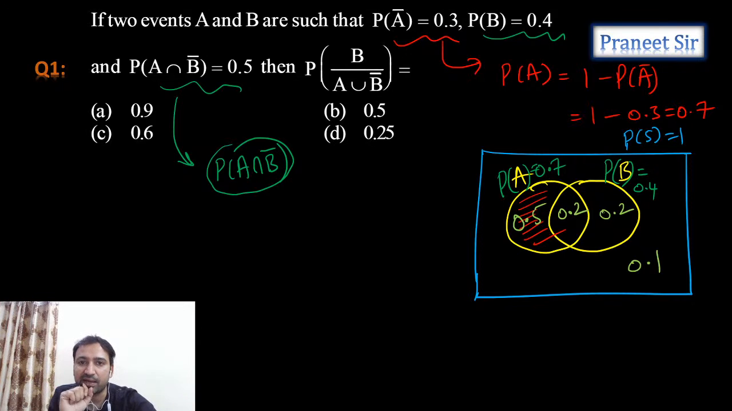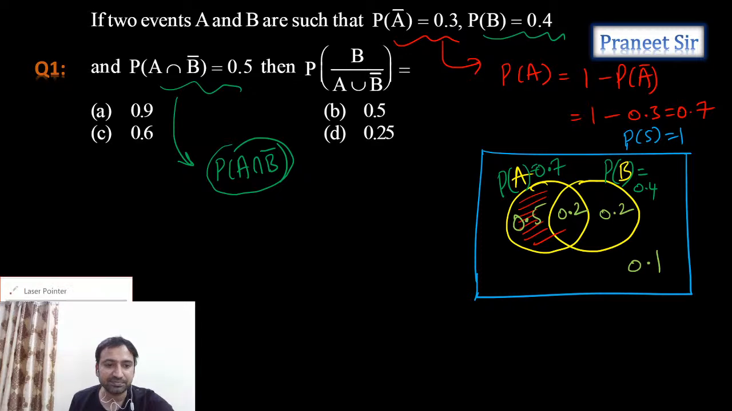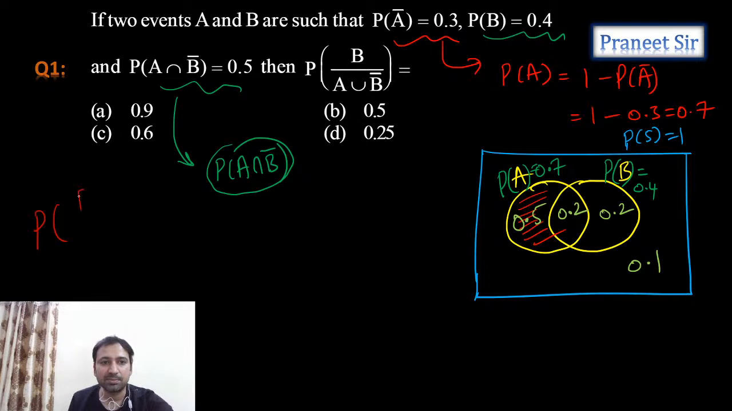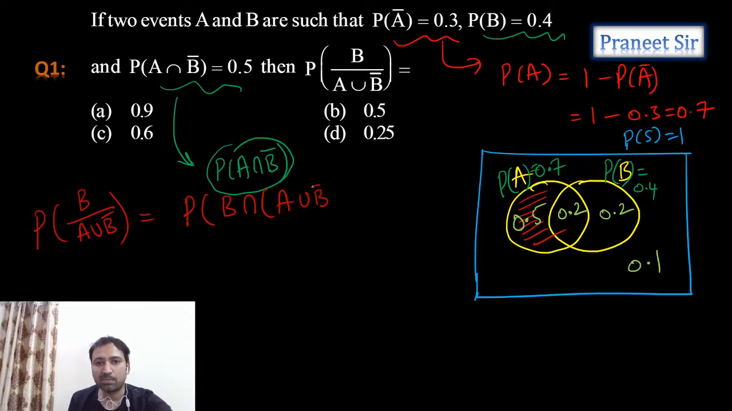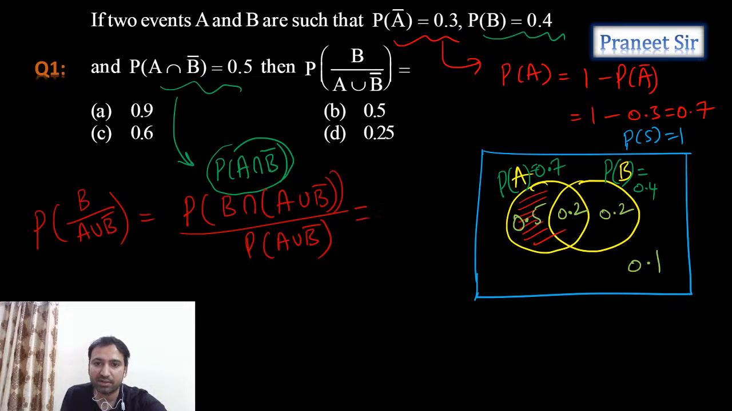Once we have the Venn diagram, let's find out what he's asking. Probability of B given A union B complement. Let's calculate with the formula. This is nothing but probability of B intersection A union B complement, divided by probability of A union B complement. Let's do this, guys. Let's take the numerator.